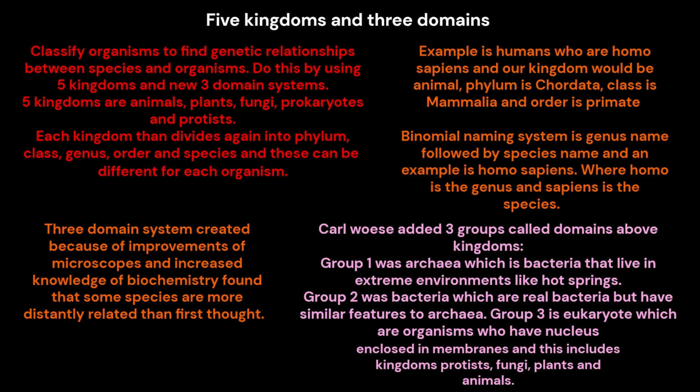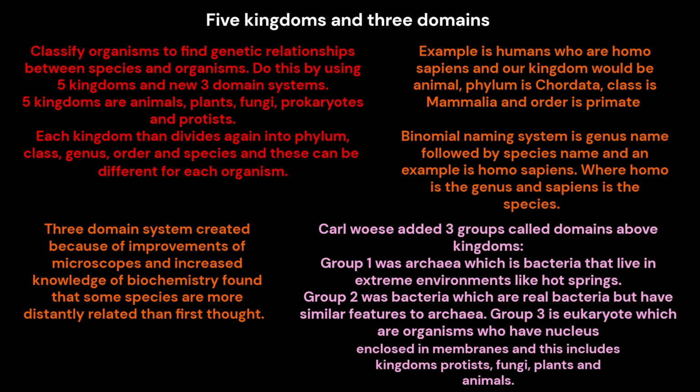Phylum is Chordata, class is Mammalia, and order is Primate. The binomial naming system is the genus name followed by the species name. An example is Homo sapiens, where Homo is the genus and sapiens is the species.